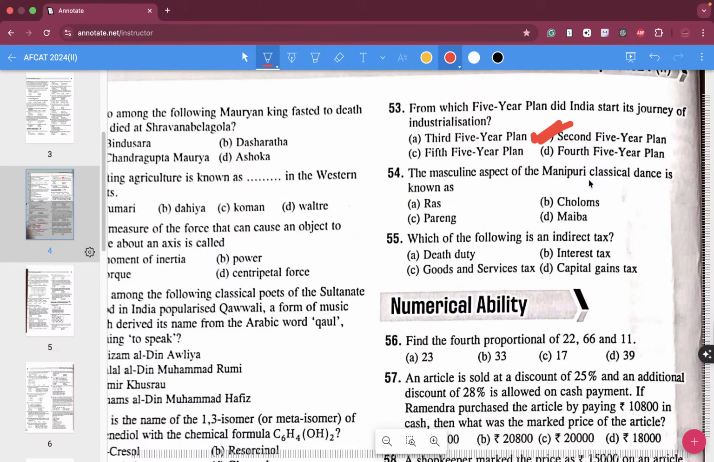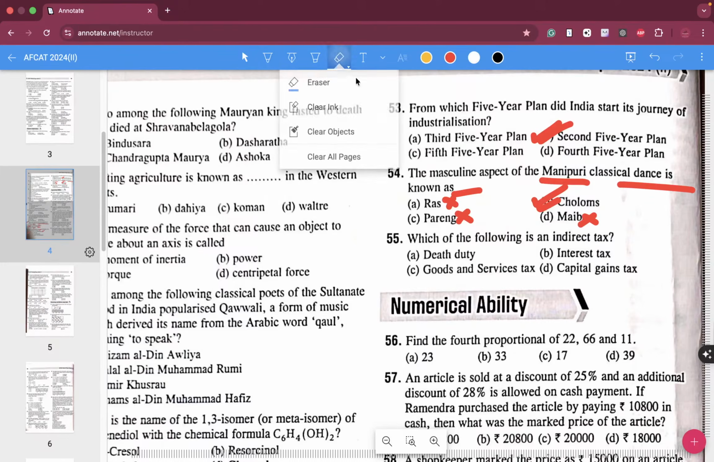The masculine aspect of the Manipuri classical dance is known as what? Ras, Pareng, Maiba, Cholom? The masculine aspect of Manipuri classical dance is known as Cholom.